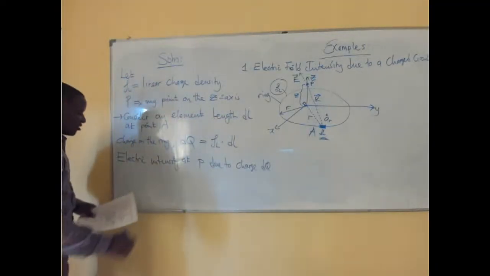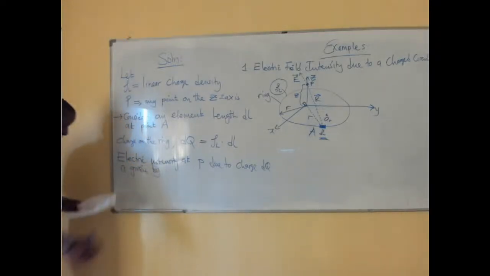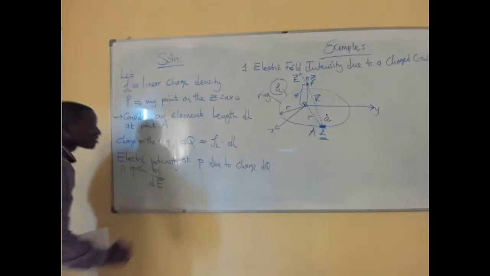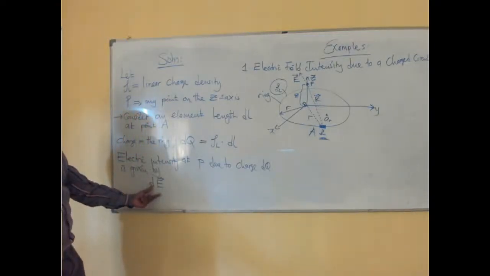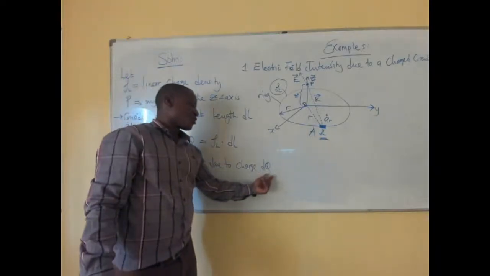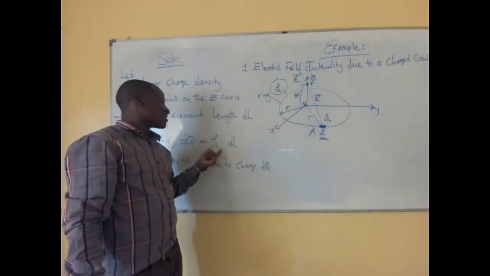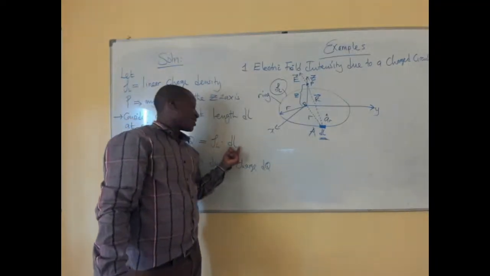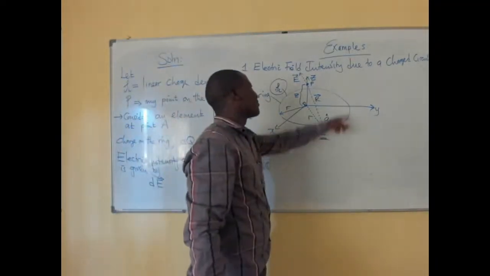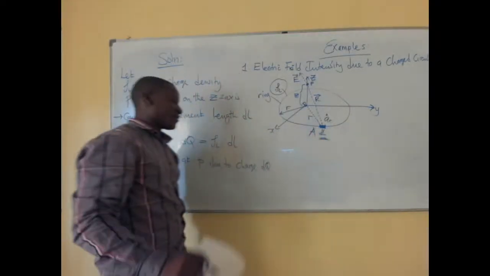This is given by dE, which is a very small electric intensity due to dq, which is as a result of the linear charge density multiplied by our dl. Remember, we have only picked a small dl, which is this one. We have not picked the whole ring. We want to see what this is going to give us.